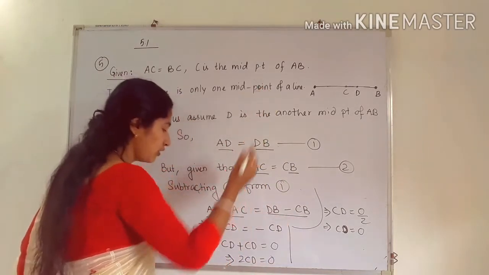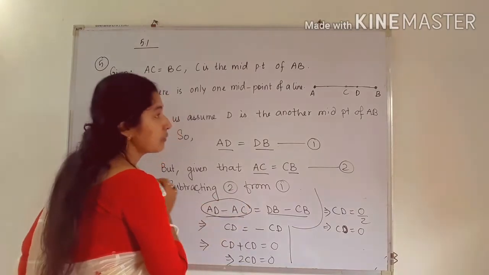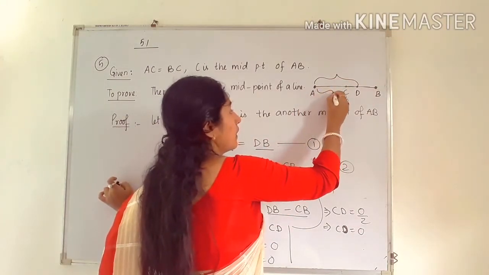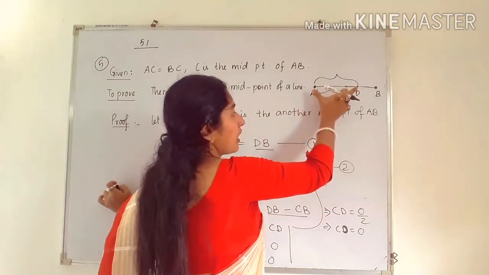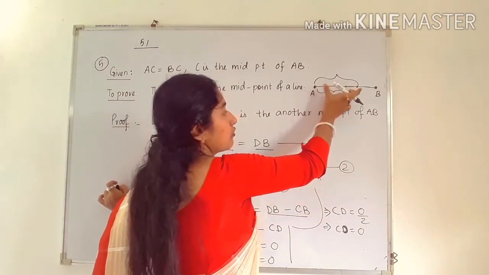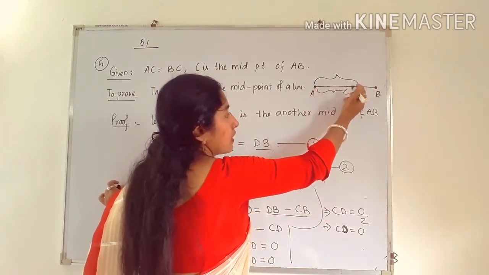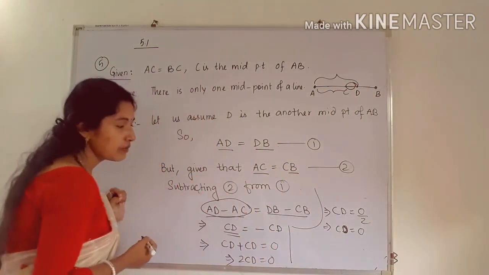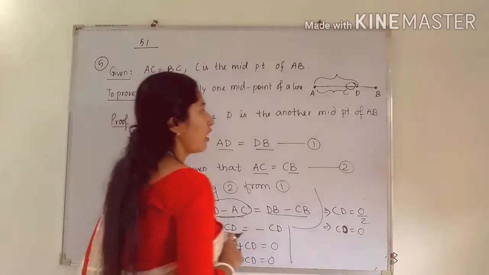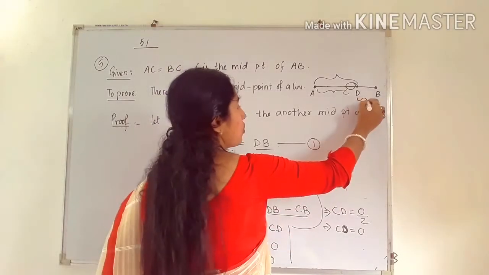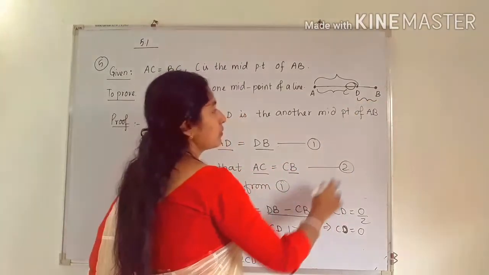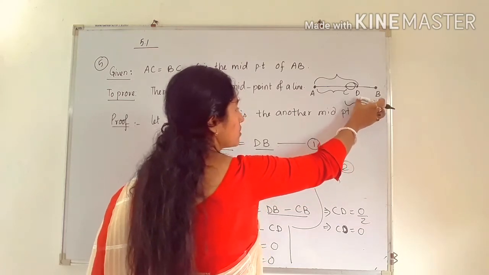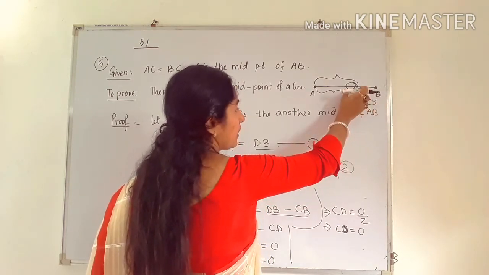So from the given figure you have to find what is AD minus AC. See, this is AD and this is AC. What happens if I eliminate AC from this whole AD? Yes, the remaining will be what? CD. So CD is remaining. Similarly, in right hand side you have to check DB. DB is the small length, and minus CB. CB is the greater one. When you subtract this from this, you will get again CD.